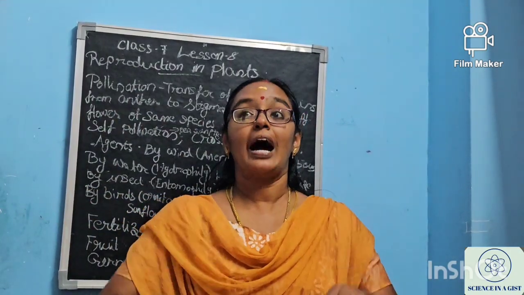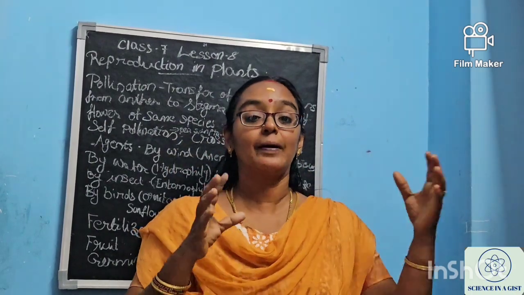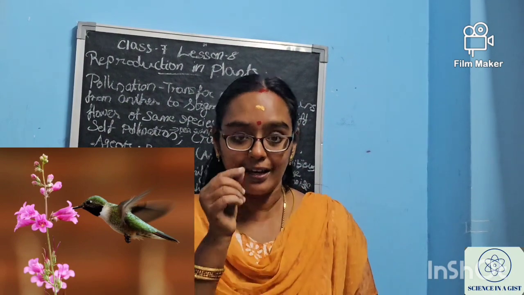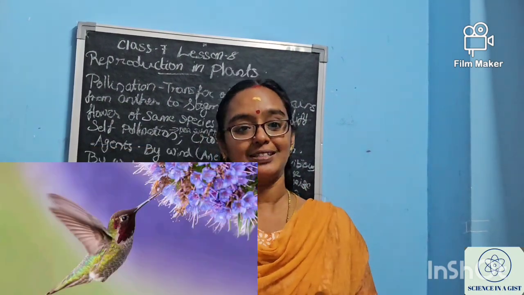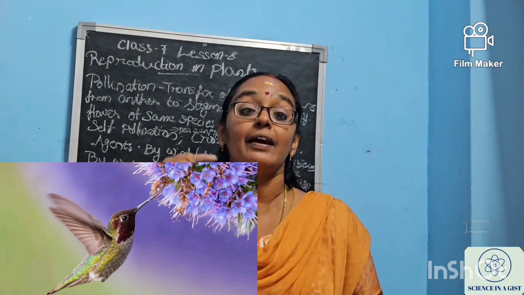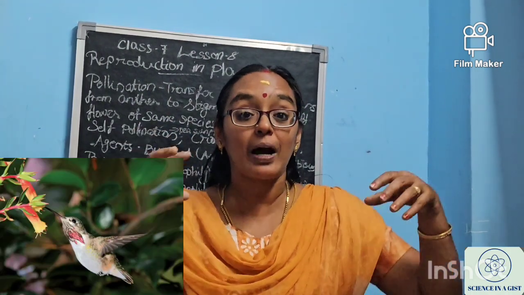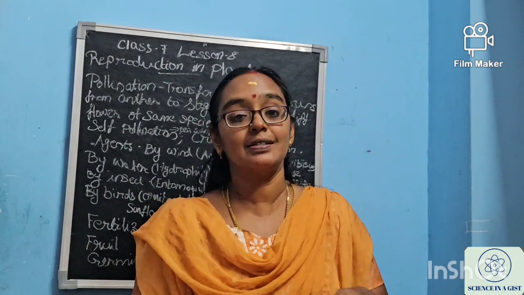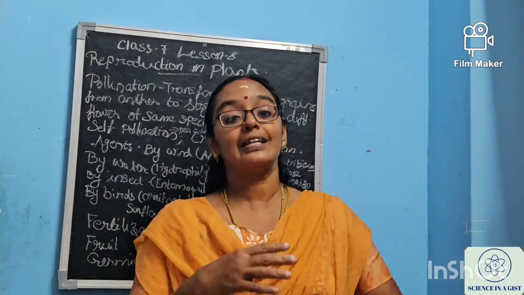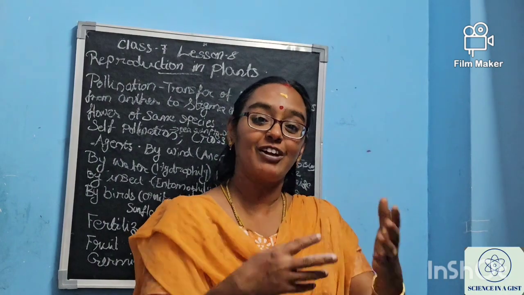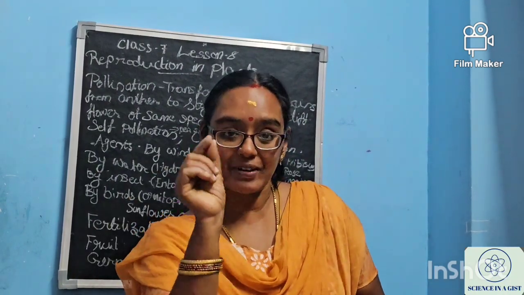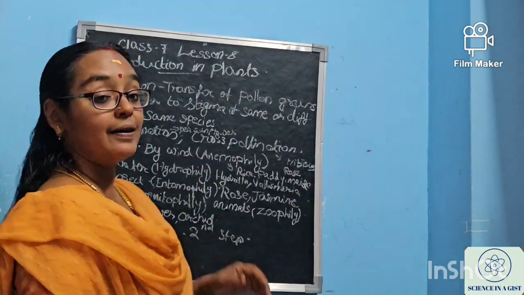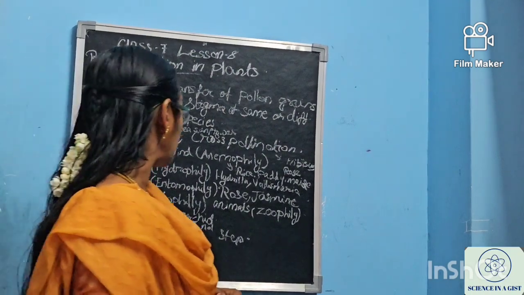For the birds also, the flower's petals will be attractive and the birds will come and sit over it, and the nectar will be much more. Because if it is much less in amount, there is no use for the birds, right? So the nectar will be much more and it will be red or orange in color. So the birds will come and sit over it, and in the same way on the beaks or in the wings of the birds, this pollen grain will be attached. And when he or she is sitting on some other flowers, what will happen? These pollen grains will be transferred to the stigma. In this way also pollination can occur. So if the birds are the agent, it is called ornithophily.